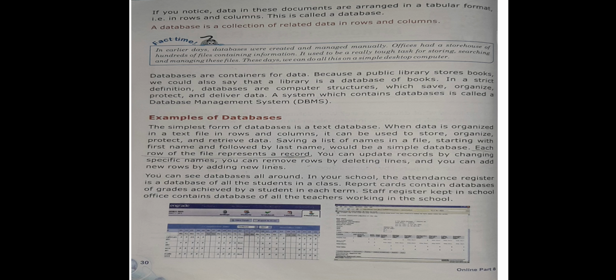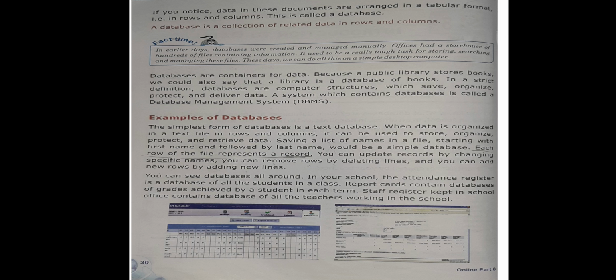Saving a list of names in a file, starting with the first name followed by the last name, would be a simple database. Each row of the file represents a record. You can update a record by changing a specific name. You can also remove rows by deleting the line, and add new rows by adding new lines. You can see databases all around.